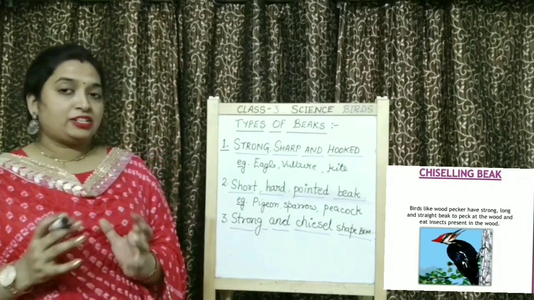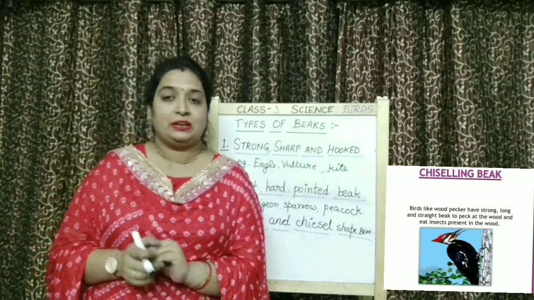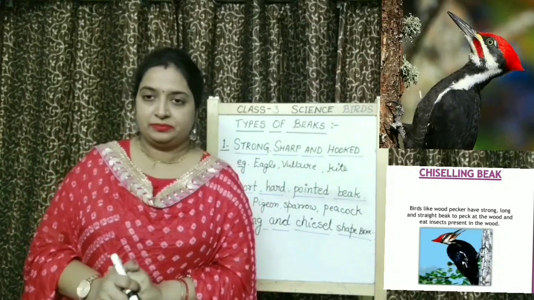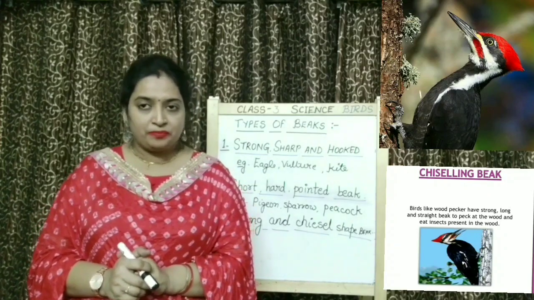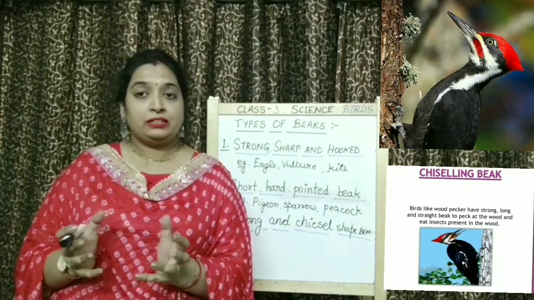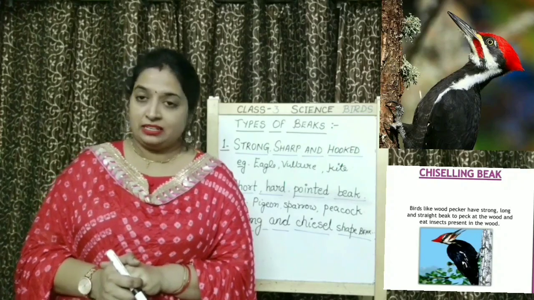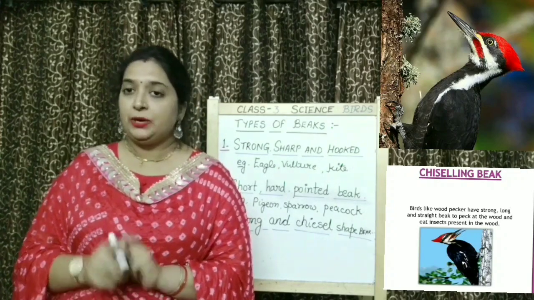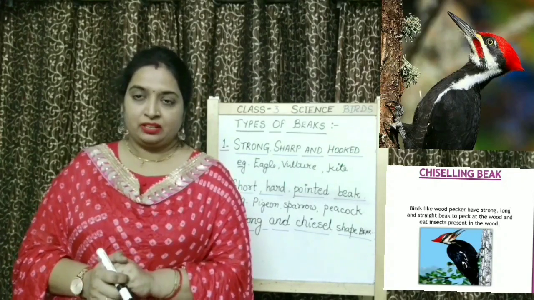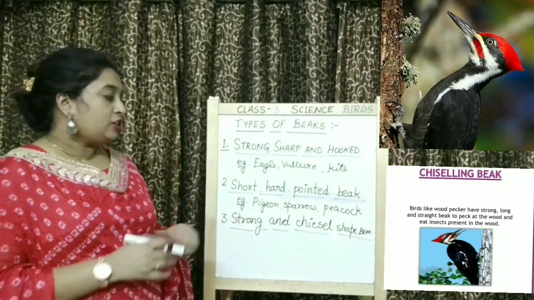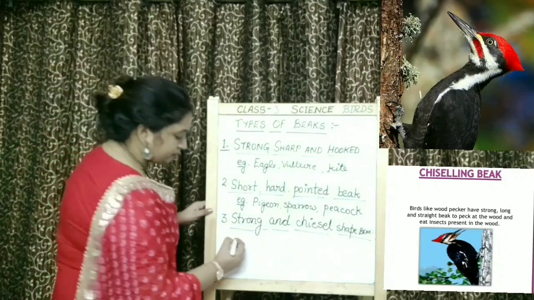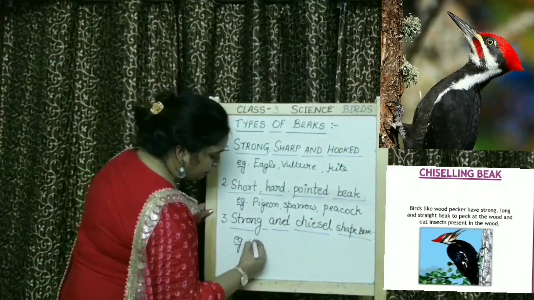A strong and chisel shaped beak is present in a bird that is woodpecker. All of you know about woodpecker, yes or no? Yes. Where does a woodpecker make nest? Yes, it makes nest in the tree trunk. So children, it has a strong and chisel shaped beak in woodpecker.